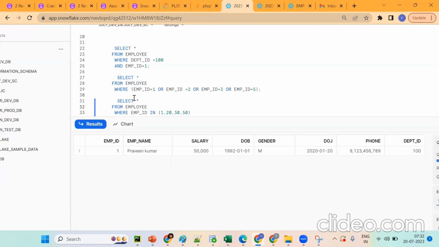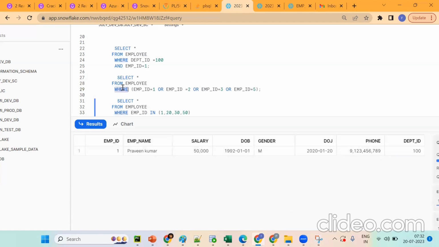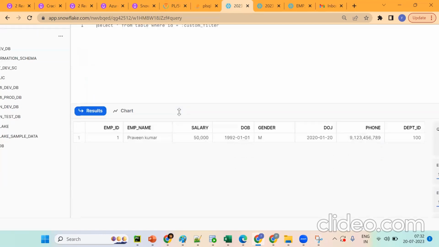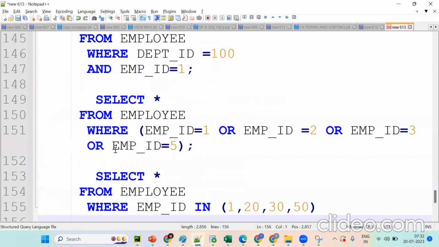Got the point? This is nothing but the filtering concept. Filtering is nothing but what? We want to get the specific records. How to get the specific records? We can go for the IN concept. First the WHERE clause, then under that, IN. So it will give the particular records. Clear so far? Because we don't want all records, we want only specific records. How to get the specific records? We should go for it like this.